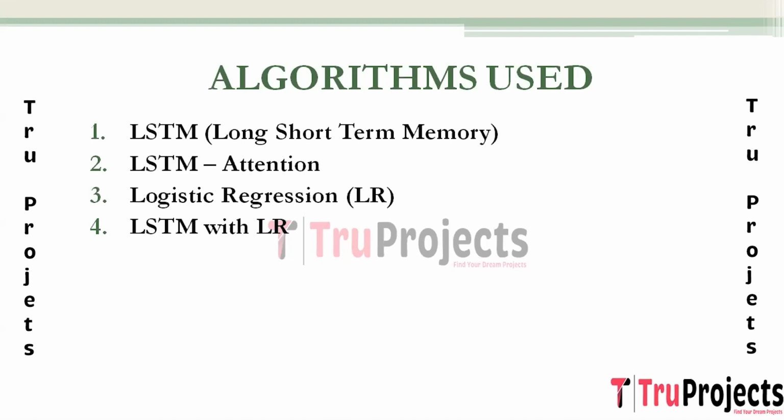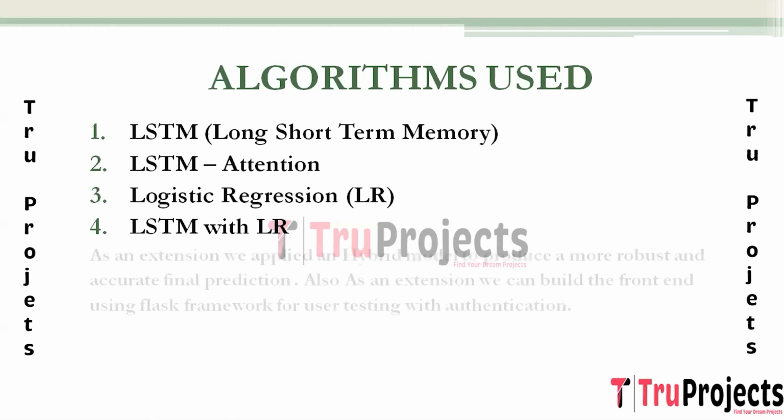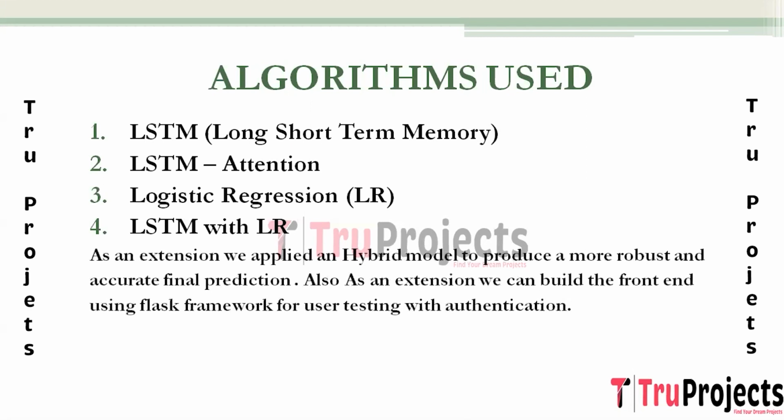This hybrid approach aims to leverage the sequence learning capabilities of LSTM while benefiting from the interpretability of logistic regression. The architecture seeks to achieve a balance between complexity and transparency, making the model more interpretable while maintaining high predictive performance. As an extension, a hybrid method is used for improving the accuracy of the project.